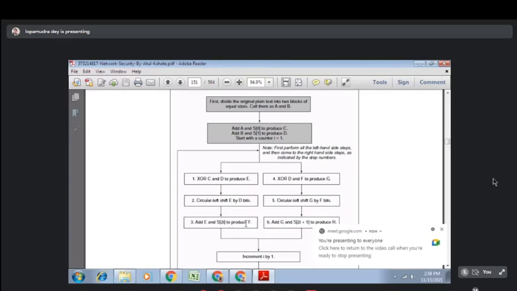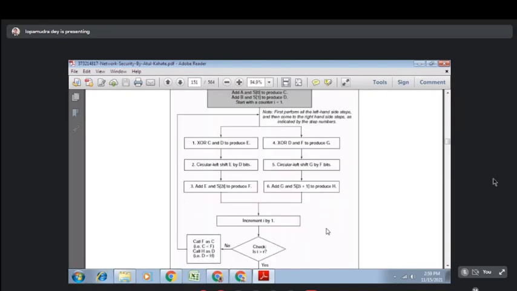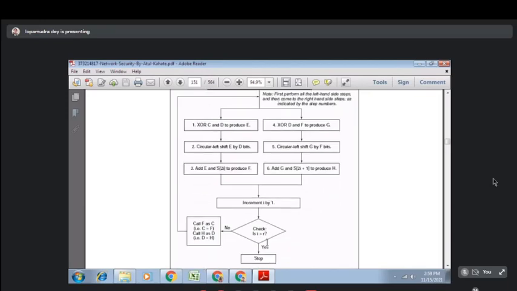Then you go to the right half of the flowchart. You perform XOR of D and F to produce G, then again circular left shift G by F bits, and then add G and S of 2 into I plus 1 to produce H. After this operation, you increment the counter by 1 and check if it is greater than the number of rounds or not.